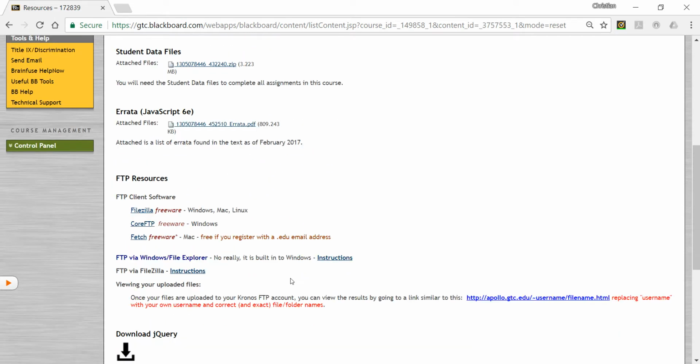You should also have a way or means to upload files to the server, and the FTP client that we recommend is FileZilla. So you can use that, or any one of these is fine too. If you are familiar with using just the Windows File Explorer to do that, which is fine too. But usually these tools are much handier and much nicer. So download one of these and install on your machine, and the instruction to do that is also here.